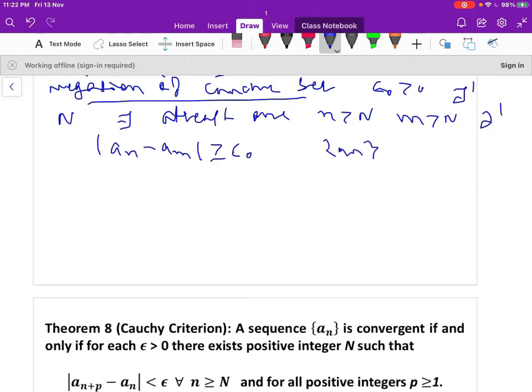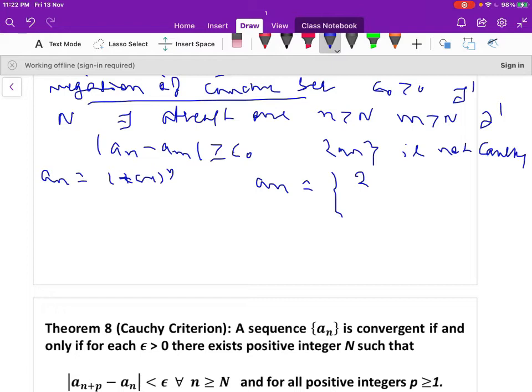Then we can say that the sequence a_n is not a Cauchy sequence. Let us take an example here. Let the nth term of the sequence be 1 plus (−1) to the power of n. Let us define the nth term.